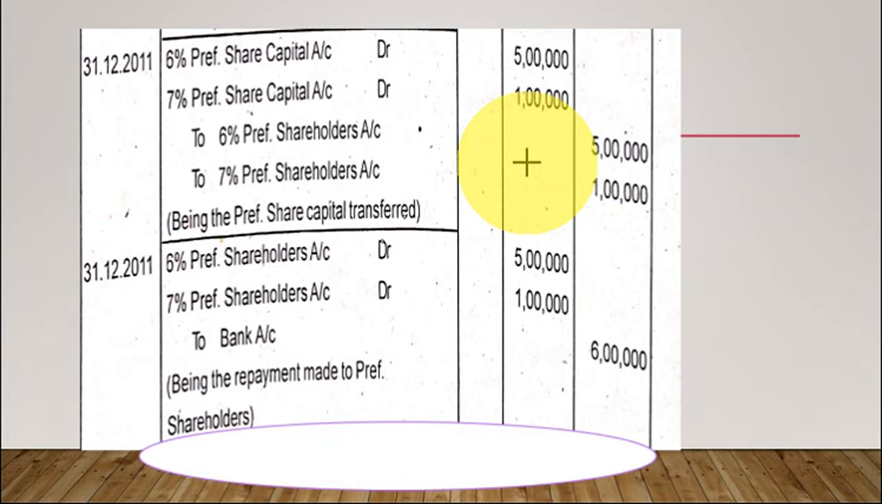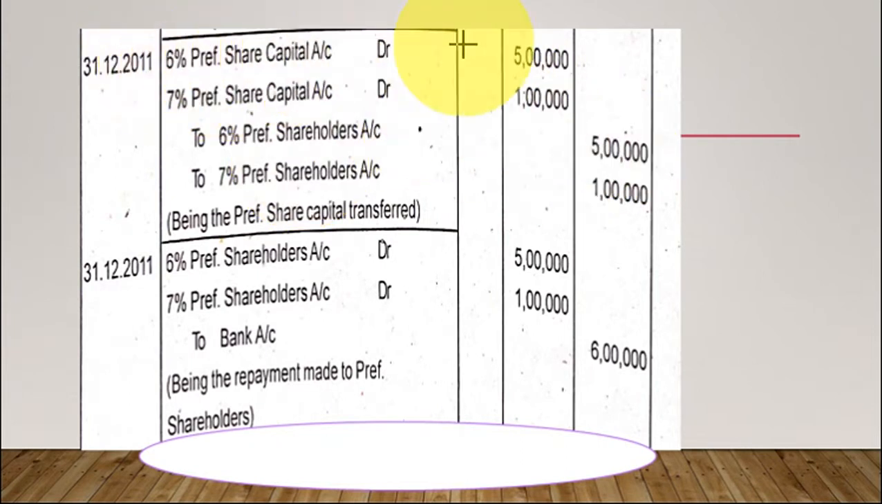Then comes actual redemption of preference shares. Okay, just look at the journal entries. Actual redemption of preference shares. If it is done at par, then what happens? Preference share capital account debtor to preference shareholders account. And for the actual payment, preference shareholders account debtor to bank account. So these are the journal entries we have studied in the first class, right? So here in this step, we have to transfer the preference share capital. So what can we do?